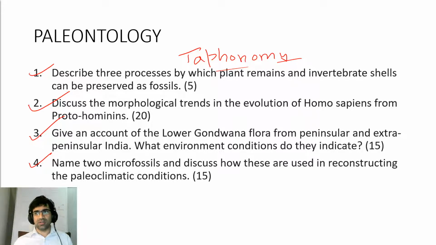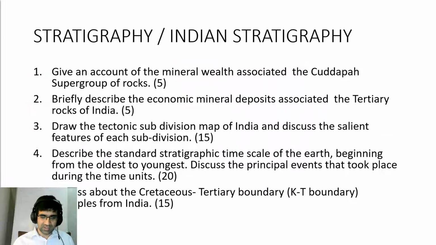Others you can choose. You can go with ostracods, for example. I wouldn't suggest going with nanofossils such as radiolarians, but there are actually many microfossils which you can choose to write, and especially you have to describe how they can be used to determine paleoclimatic conditions.